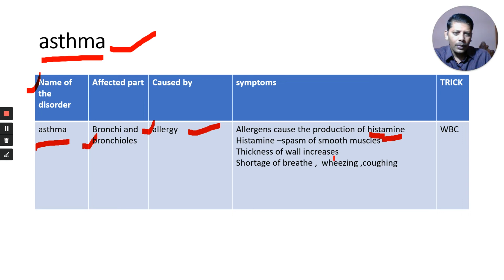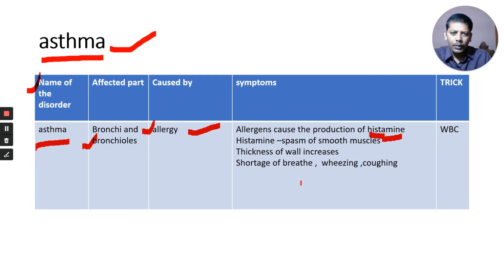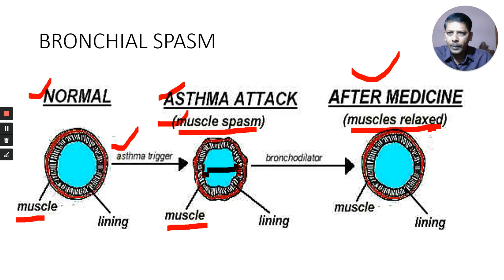Okay, the thickness of the wall increases. Here the thickness of the wall is increased. Along with that, shortness of breath, wheezing and coughing occur. You can remember this as WBC. W stands for wheezing, a type of sound heard when they are sleeping, and they also have coughing and shortness of breath, difficulty in breathing. These are the symptoms of asthma.